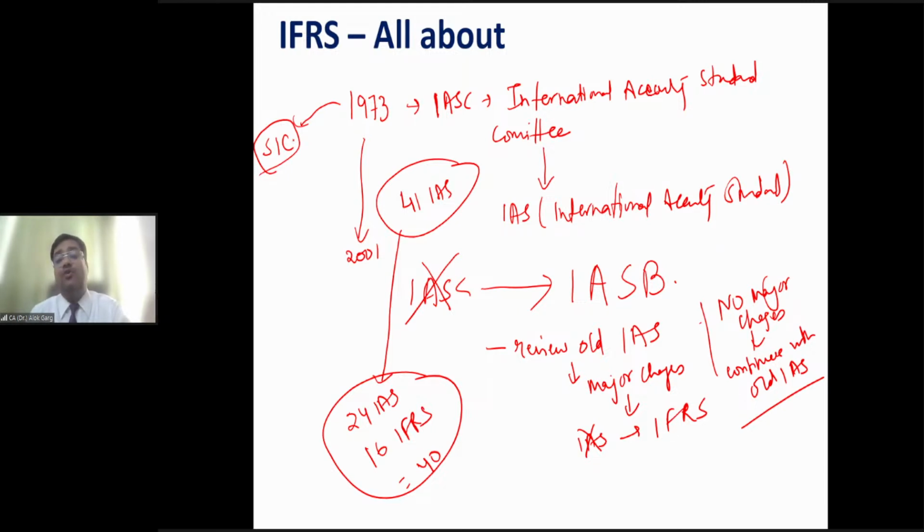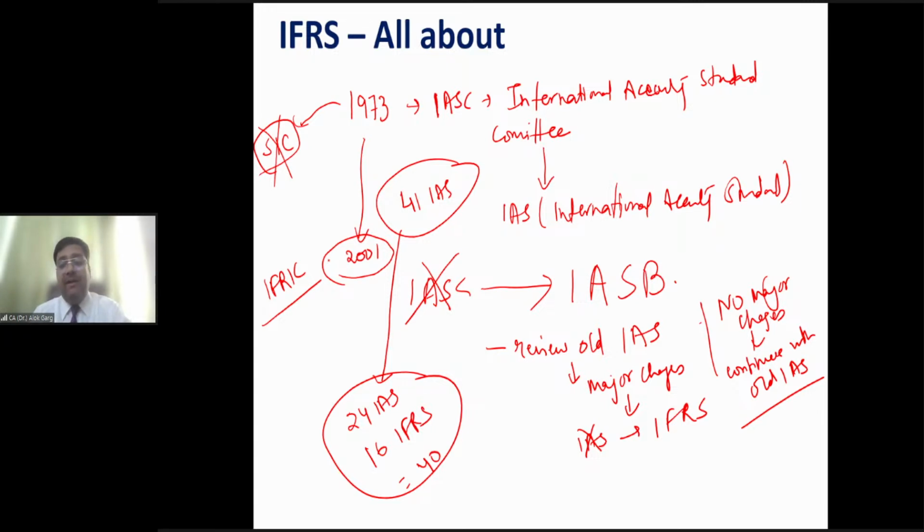The objective was to issue interpretations and clarifications with respect to standards. So friends, when IASB took over from IASC, the Standing Interpretation Committee got demised and a new committee was introduced, known as the IFRIC Committee, International Financial Reporting Interpretation Committee, right?